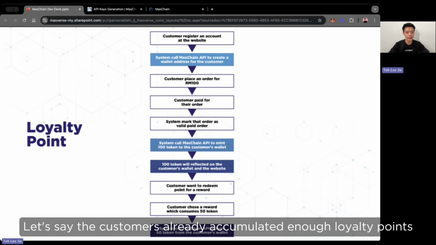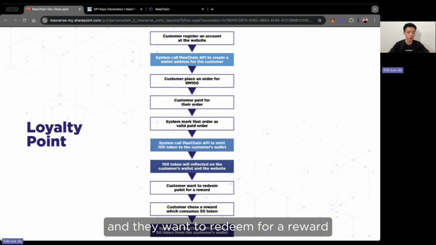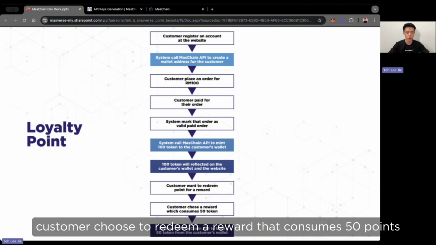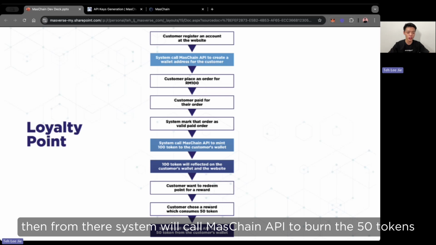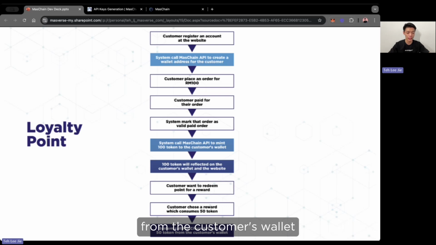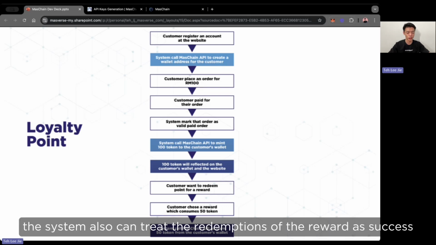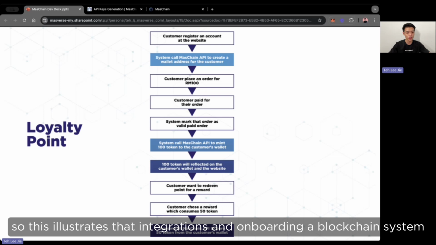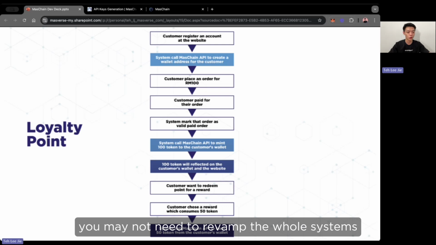Next, let's say the customer has already accumulated enough loyalty points and wants to redeem a reward. The customer chooses to redeem a reward that consumes 50 points. From there, the system will call the MasChain API to burn 50 tokens from the customer's wallet. When the burn action is successful, the system can also mark the redemption of the reward as successful. So this illustrates that for integrating and onboarding a blockchain system, you may not need to revamp the whole system.